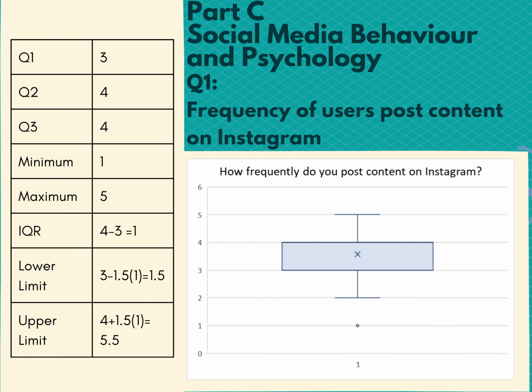Part C is about social media behavior and psychology. For example, question 1 asks, how frequently do you post content on Instagram? The first, second, and third quartiles for this question are 3, 4, and 4, while the minimum and maximum are 1 and 5. The interquartile range is 1, as the third quartile, which is 4, minus the first quartile, which is 3. With the first quartile as 3 and the interquartile range as 1, our lower limit is 1.5. With the third quartile as 4 and the interquartile range as 1, our upper limit is 5.5.